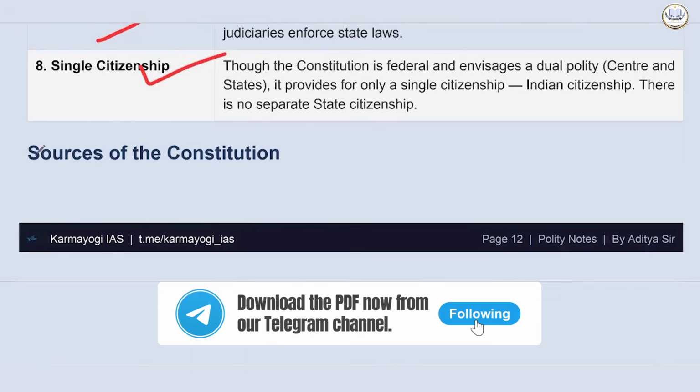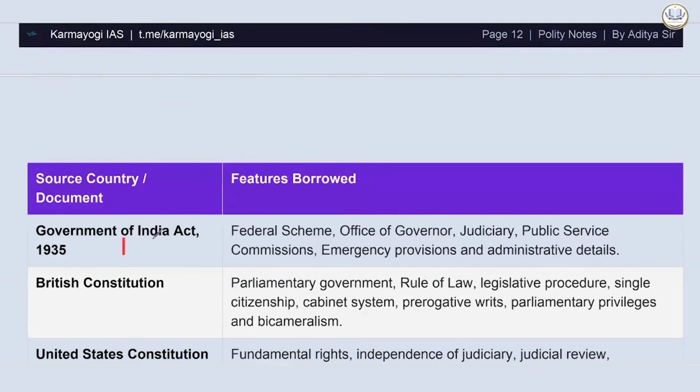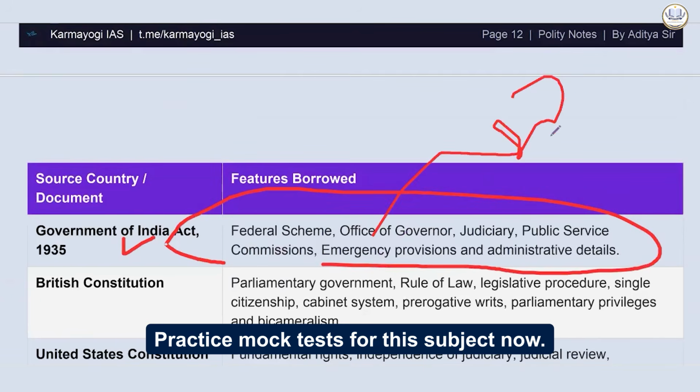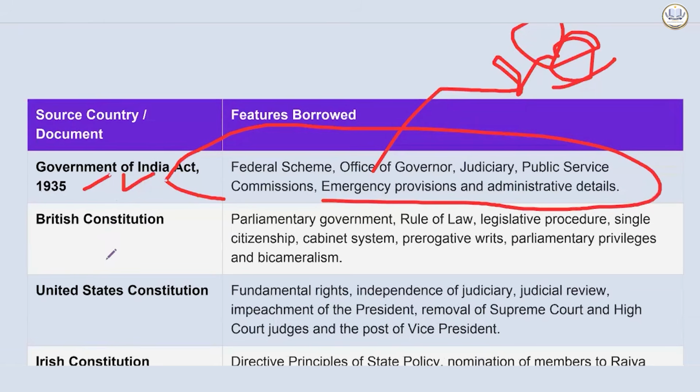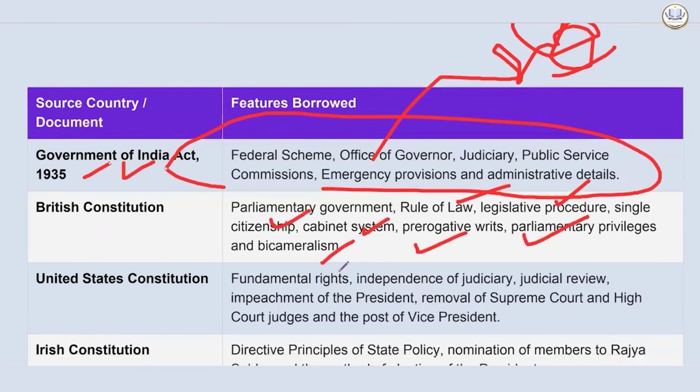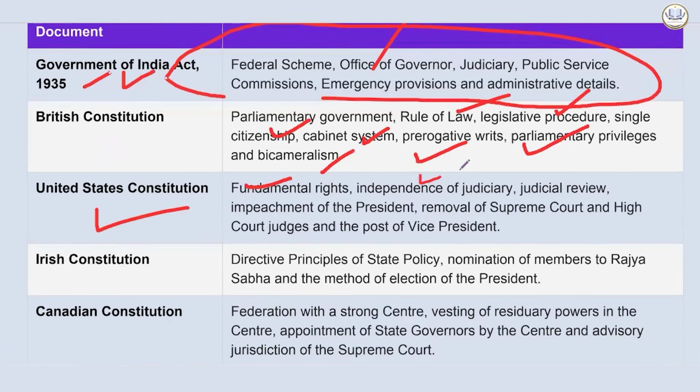Okay. Then the sources of the Constitution. So the Government of India Act inspired a lot of things like the federal scheme, the Office of Governor, the judiciary, the Public Service Commission, the emergency provisions, and administrative details. In emergency provisions, the suspension of fundamental rights, etc., is not inspired from the Government of India Act 1935. It comes from the Weimar Constitution. Then the British Constitution: the parliamentary government, rule of law, legislative procedure, single citizenship, cabinet system, prerogative rights, parliamentary privileges, and bicameralism. The US Constitution: fundamental rights, independence of judiciary, judicial review, impeachment of the president, removal of Supreme Court and High Court judges, and the post of vice president.